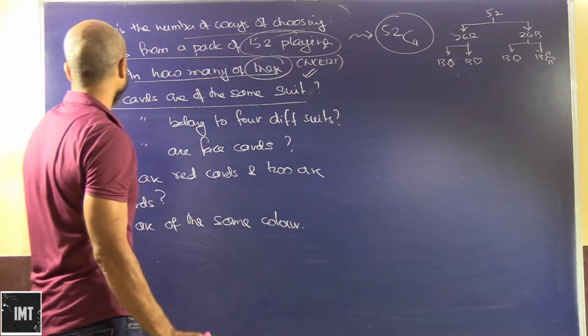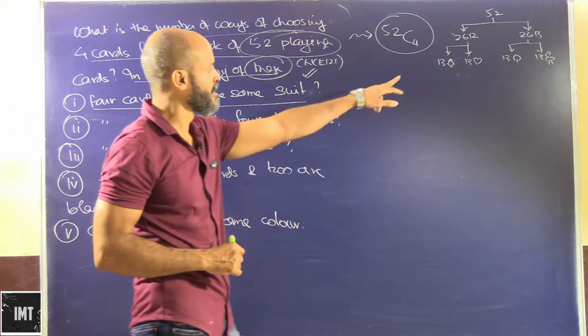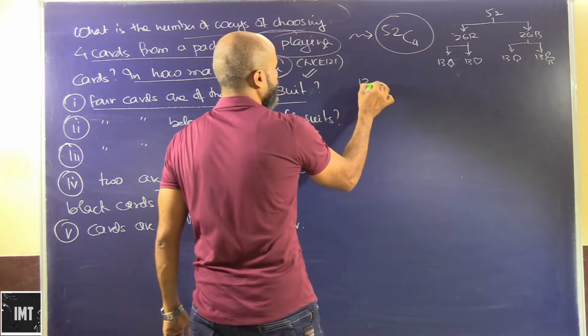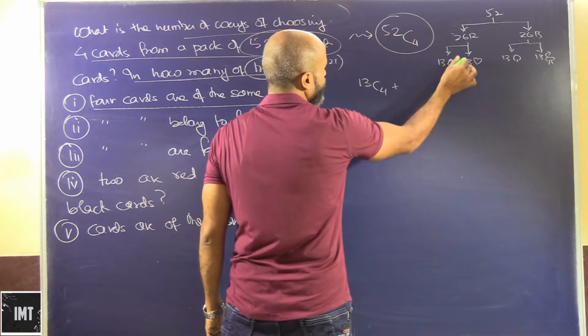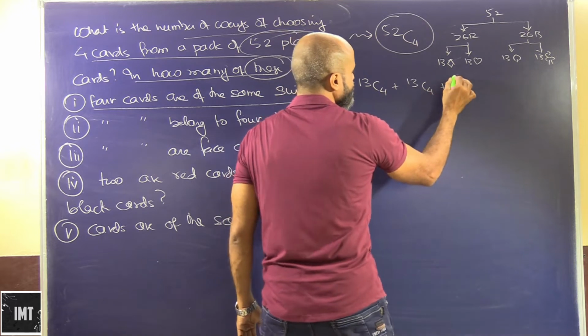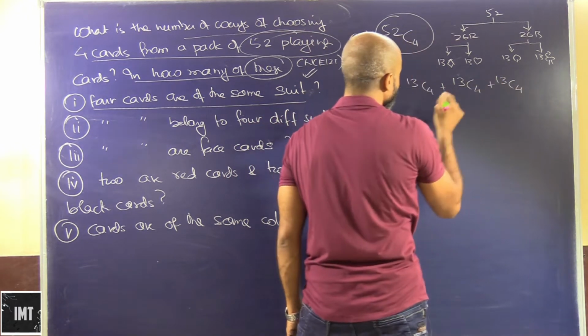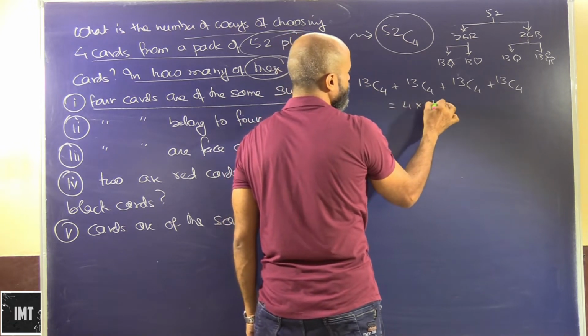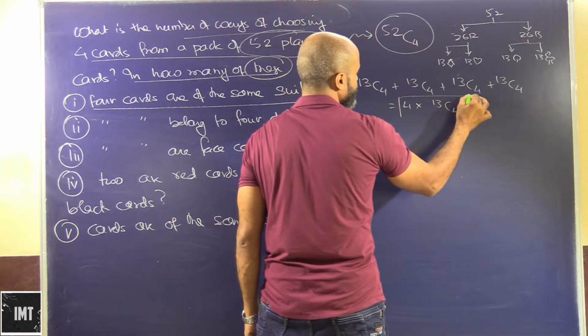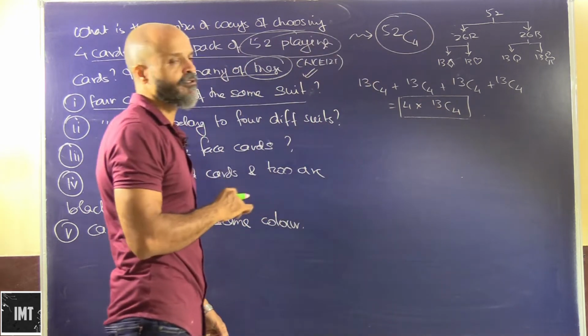Okay. So out of this, 4 cards are of the same suit. So we can select 4 cards in 13C4 ways from each suit. So that will be basically 4 into 13C4, whatever the answer comes out to be.